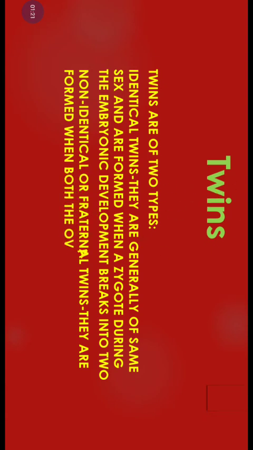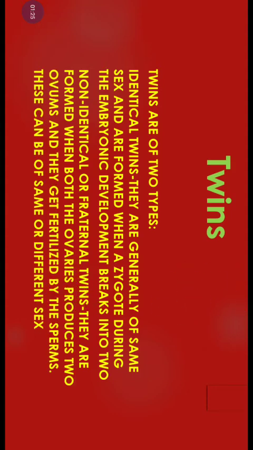Non-identical or fraternal twins is the second type of twins, and they are formed when, due to any reason, both the ovaries in the female produce one ovum each. That means if two ova are produced and both of them get fertilized by sperms, it forms two different individuals and they are non-identical or fraternal twins. Non-identical twins can be of the same or different sex.